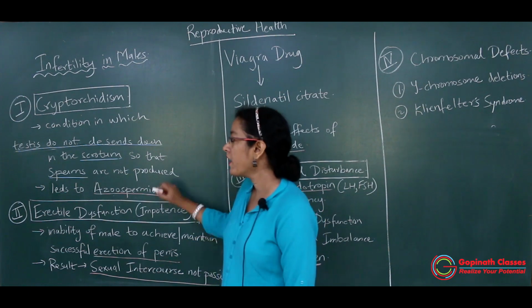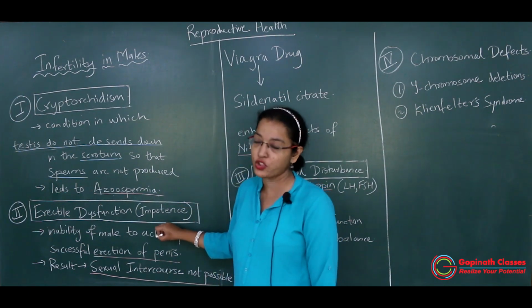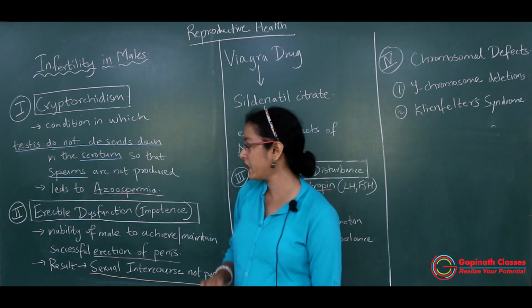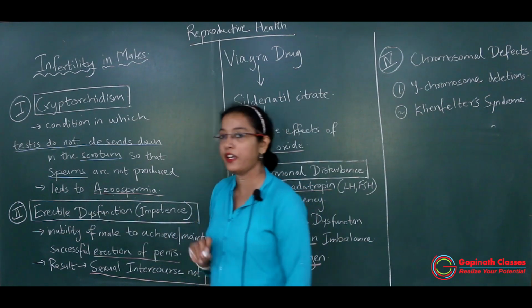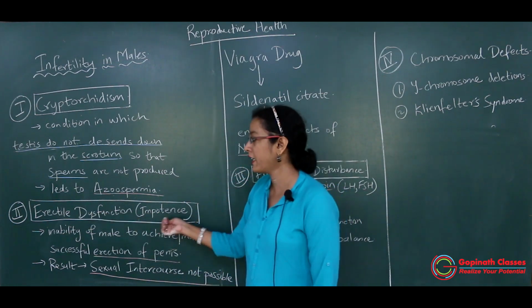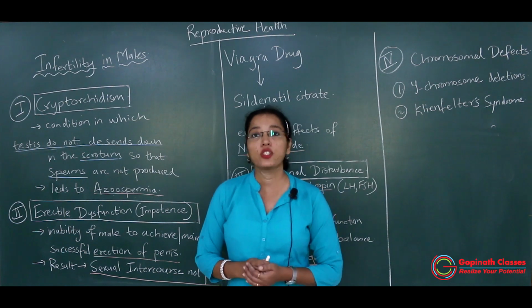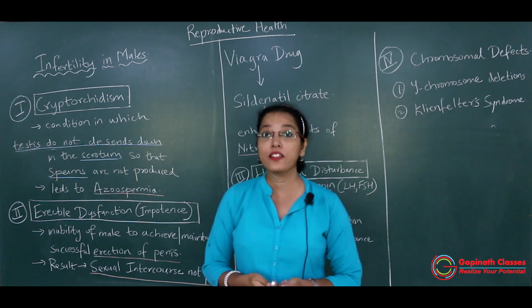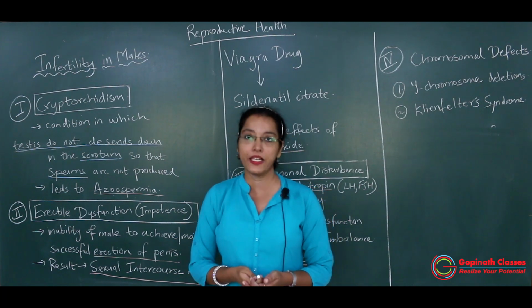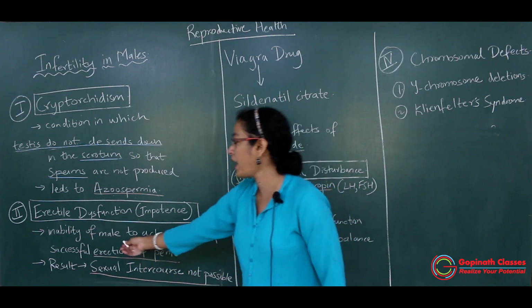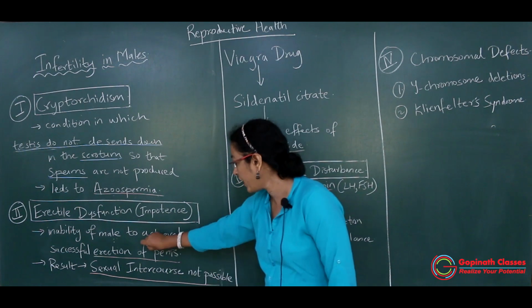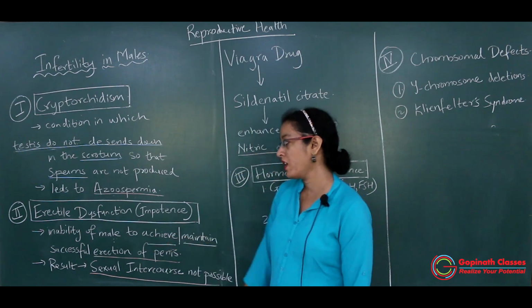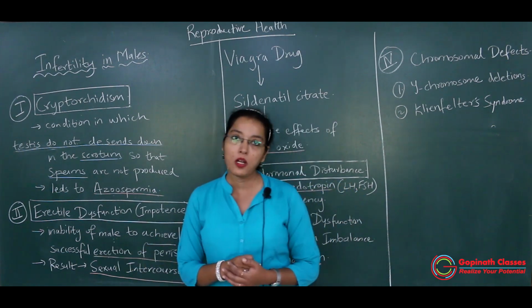Got it? Then the second factor which leads to infertility in males is erectile dysfunction, that is impotency. In this particular condition, what exactly happens? There is no erection of the penis: the inability of the male to achieve or maintain a successful erection of the penis.